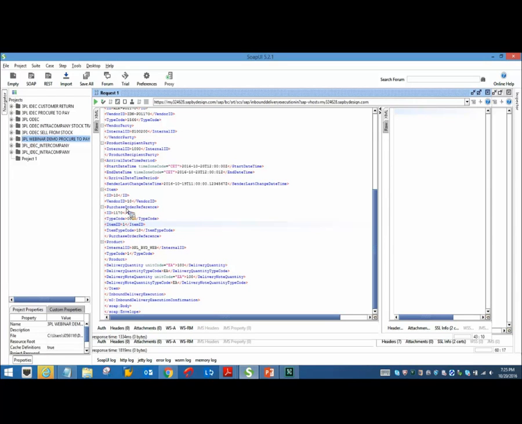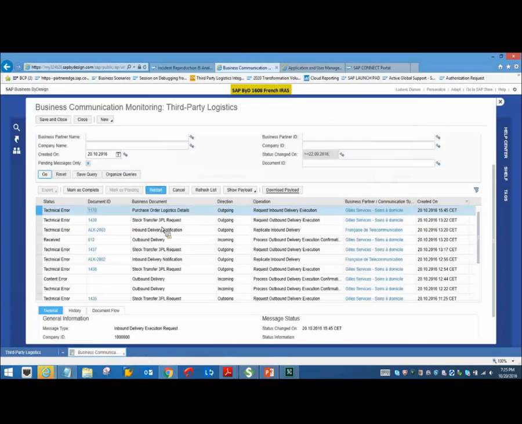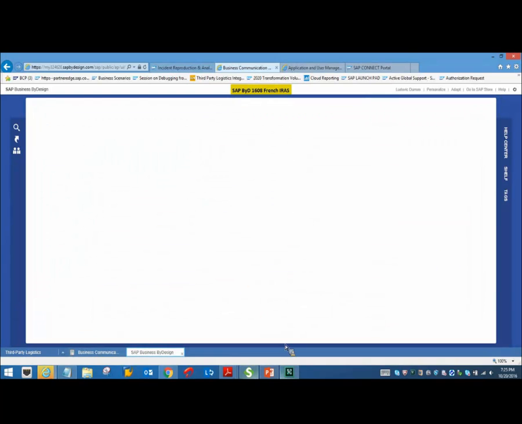We do get many incidents wherein the item ID is also maintained as 10 by mistake, but then you will have to see in the purchase order what the correct item ID is, and that has to be sent in the XML. The item ID is 1, if you could see in this purchase order. The line item ID is 1 for this purchase order. Okay. Item type code, and this ends the purchase order reference tag.